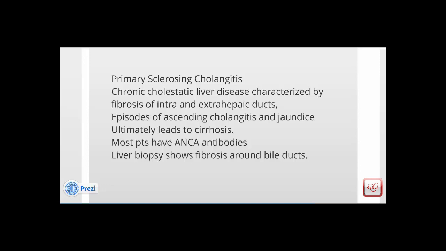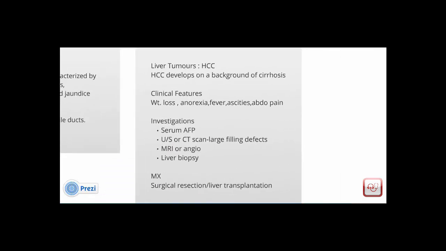Going on to the final condition, we'll be talking about liver tumors, hepatocellular carcinoma. Hepatocellular carcinoma develops on a background of cirrhosis, particularly viral hepatitis. Other factors include aflatoxin, which is a metabolite of fungus. Clinical features would include weight loss, anorexia, fever, ascites, and pain. The rapid development of the above-mentioned symptoms in patients with cirrhosis is suggestive of hepatocellular carcinoma.